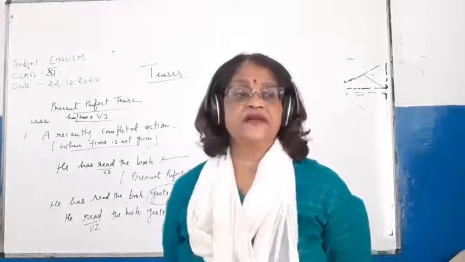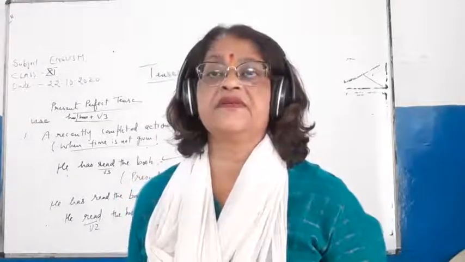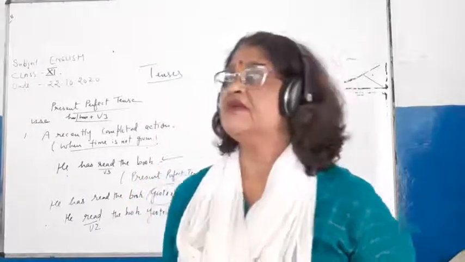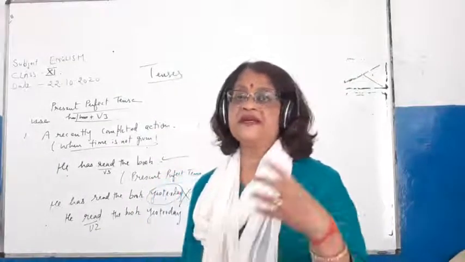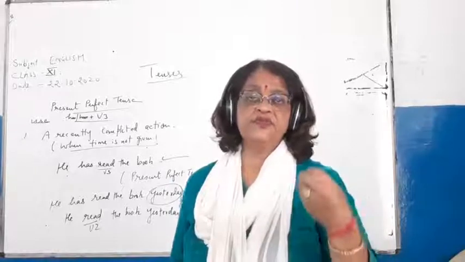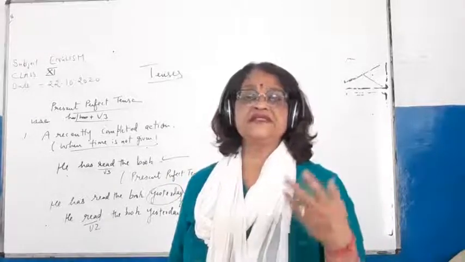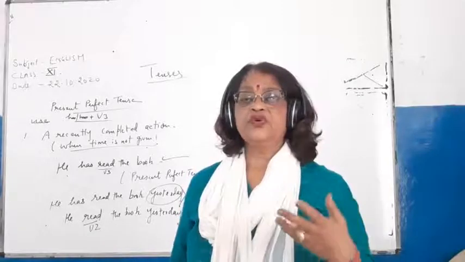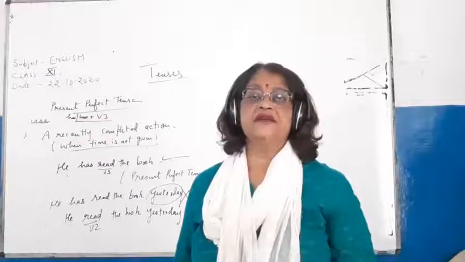A past experience, especially with once, twice, before, ever, etc. What do I mean by especially with once, twice, before? Like here, he has seen Taj. So before he has seen Taj, or he has seen Taj once, or he has seen Taj twice. It is not written, but it is understood like that.